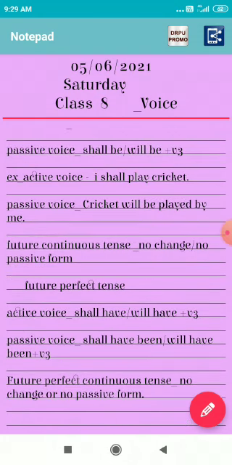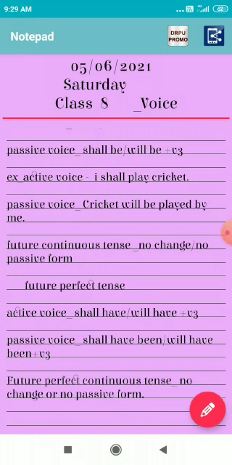Future perfect tense: if our active voice is in the future perfect tense, and the future perfect tense structure is shall have, will have, verb third form, it will be formed in the passive like this: shall have been, will have been, verb third form. We shall have played cricket. Cricket will have been played by us. Future perfect continuous tense, no change, no passive form.